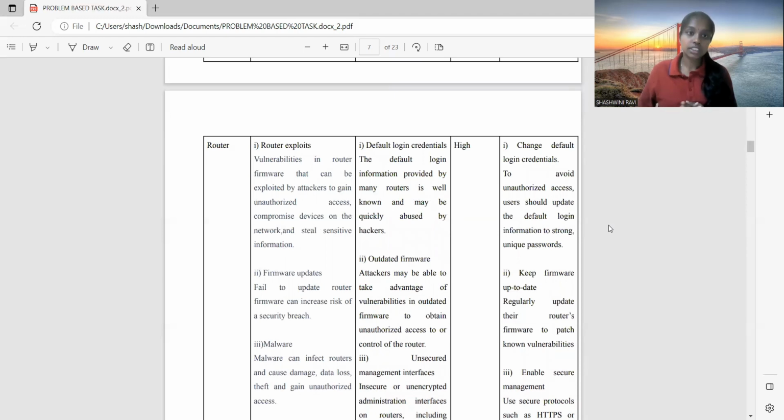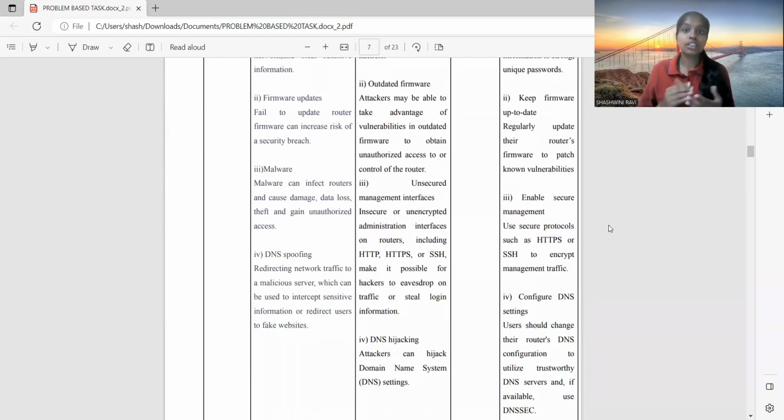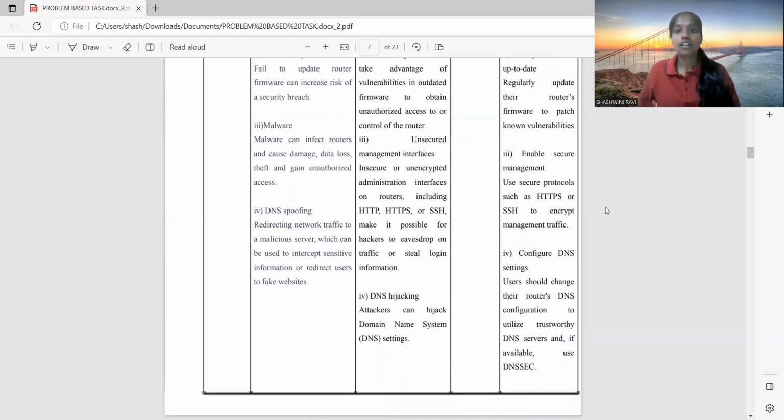The controls for the vulnerabilities are: firstly, change default login credentials. To avoid unauthorized access, users should update the default login information to a strong and unique password. Moreover, keep firmware up to date. Regularly update the router's firmware to patch vulnerabilities.